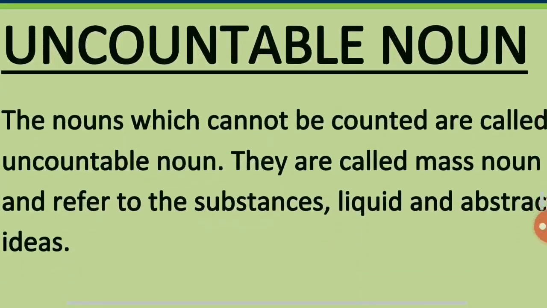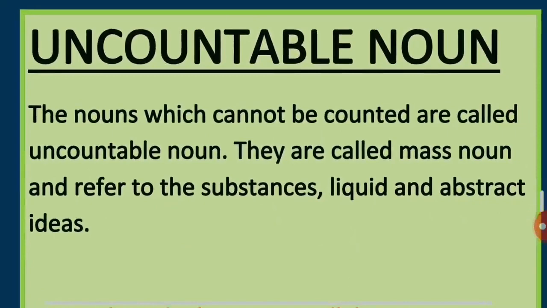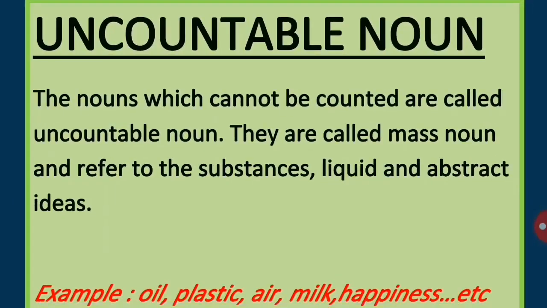What is an uncountable noun? Uncountable nouns are nouns which cannot be counted. They are also called mass nouns and refer to substances, liquids and abstract ideas.